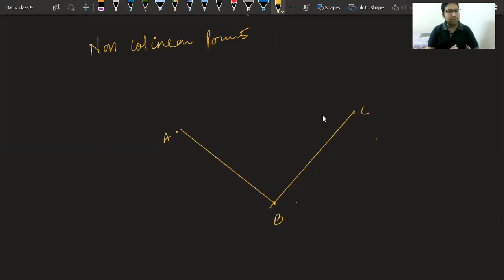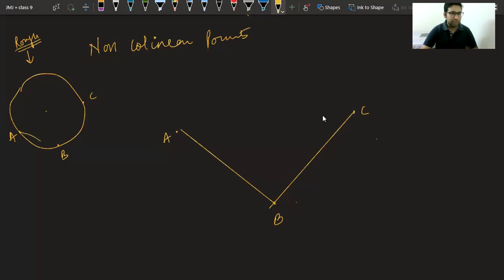Given to us are 3 points in a plane which are non-collinear. Our first motive is to find the center of the circle, and it should be at equal distance from A, B and C. Why so? Because we want a circle like this which is at equal distance from A, from B and from C. This is the rough diagram to tell you what we want.